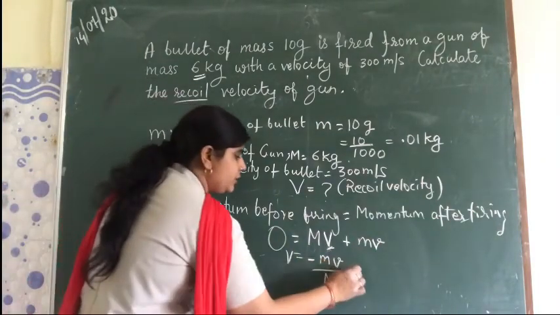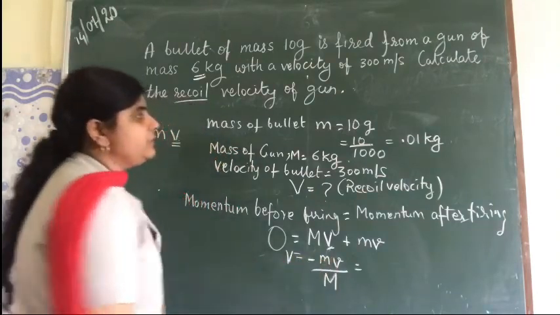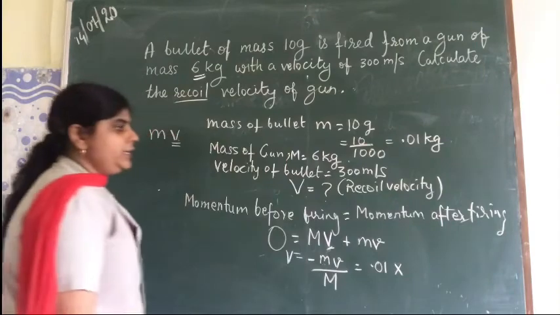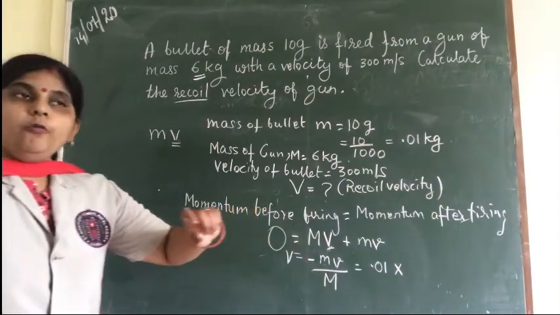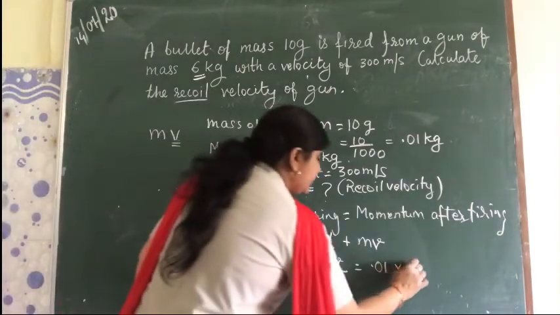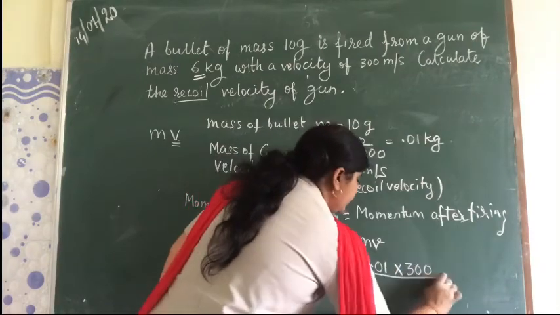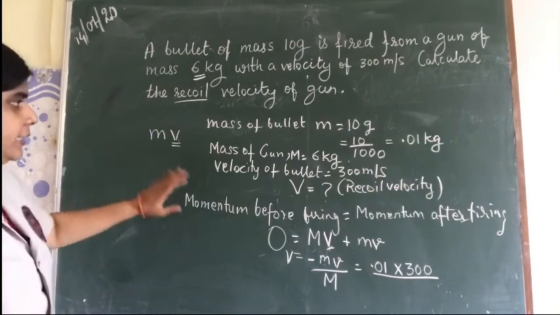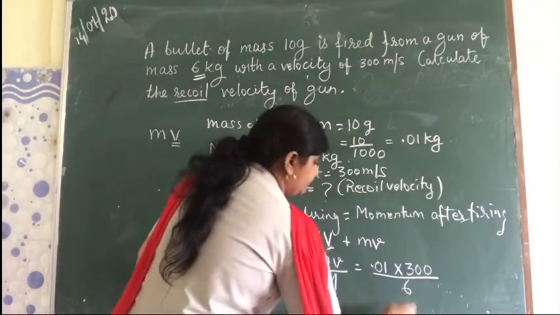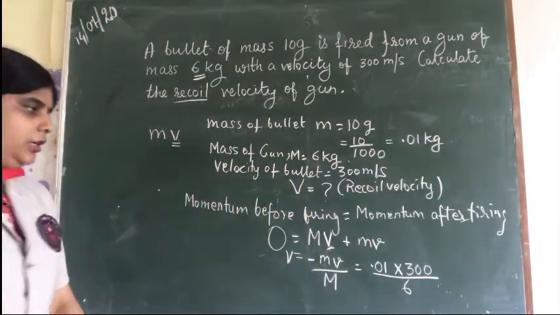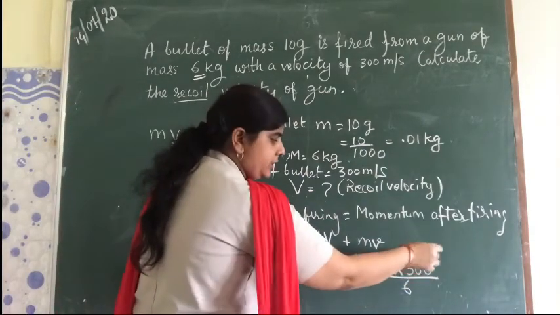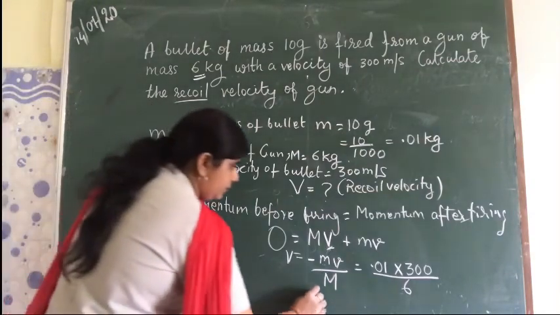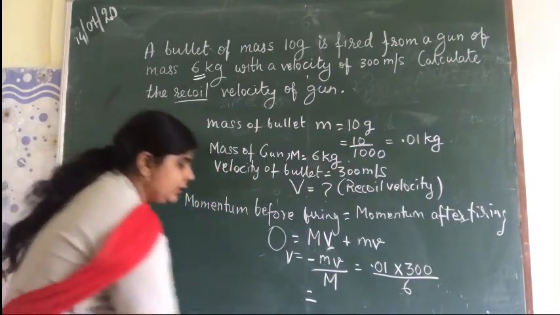Now we can substitute. The value of m is 0.01 multiplied by the velocity of bullet, 300, whole divided by the mass of gun, which is 6 kg. You can all do the calculation now. 6 5s are 30, 50 into 0.01.